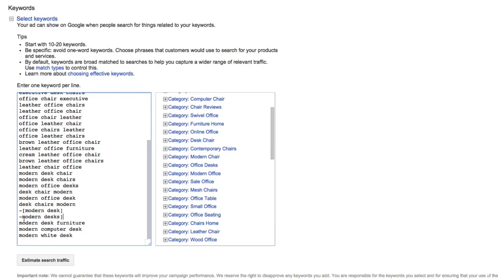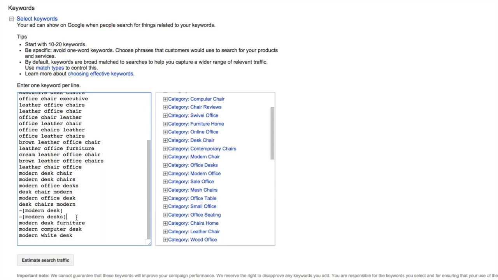Put my brackets around there. And now, if somebody searches for modern desk chairs, my positive keyword of desk chairs modern or modern desk chairs over here will be eligible to trigger my ad. But if somebody just searches for modern desk or modern desks, it will not be eligible. My ad will not be eligible to show.